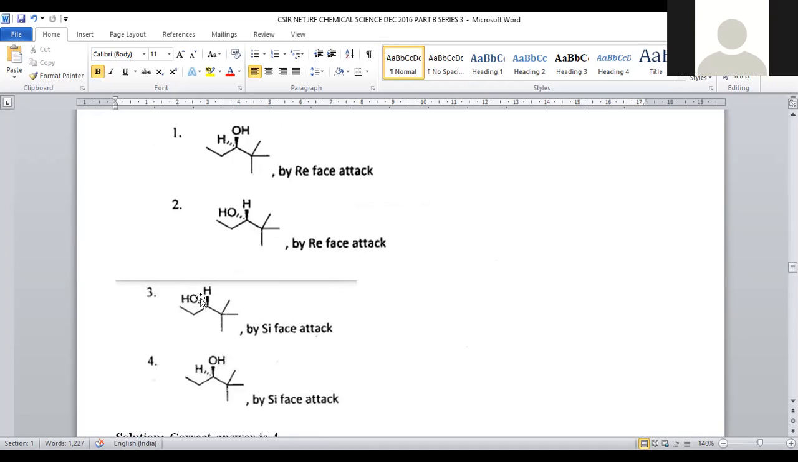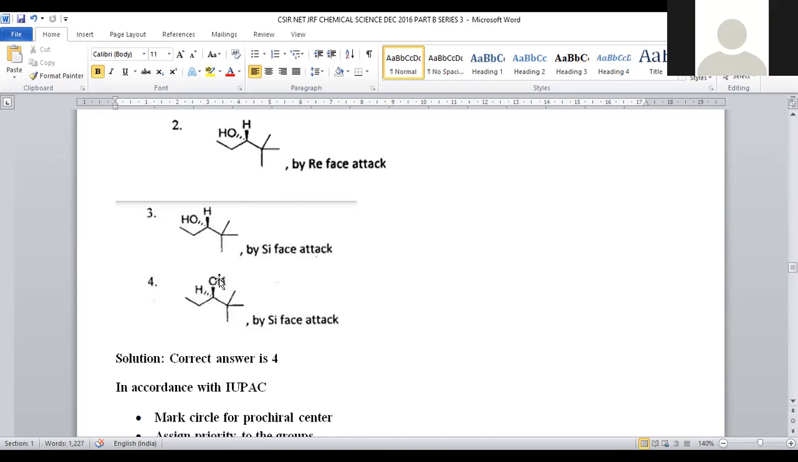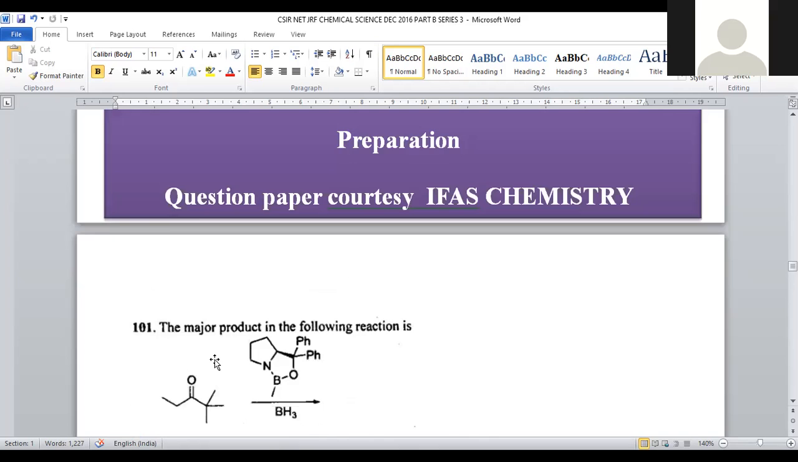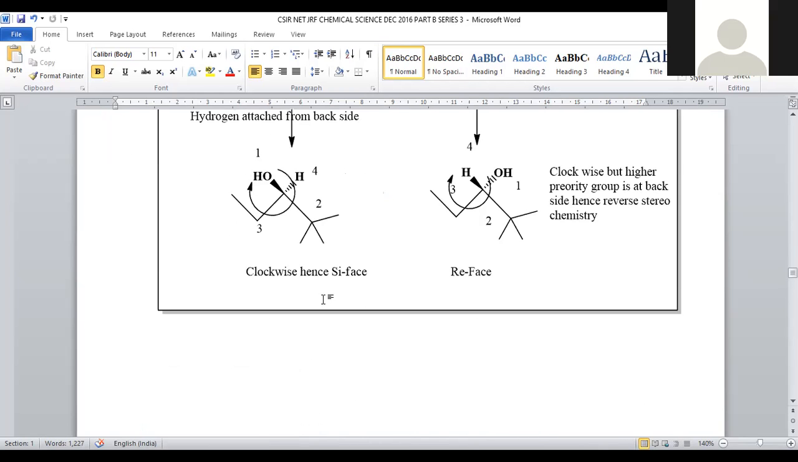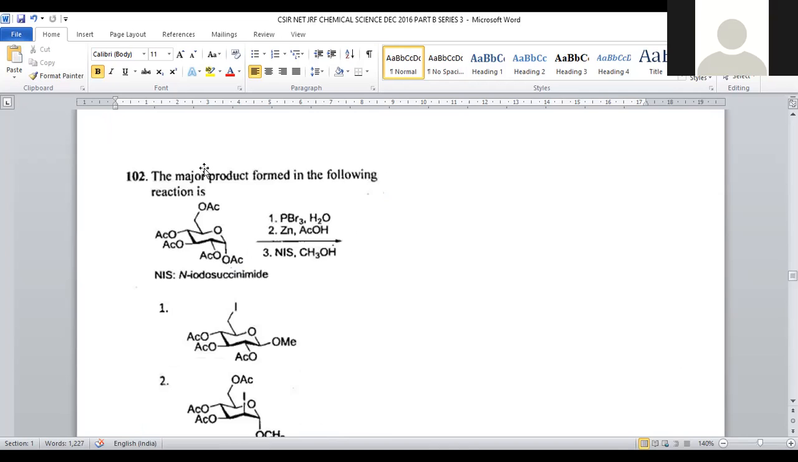So what is the third one? In the third one, OH is away from the viewer and calling it Si face is a wrong statement. Stereochemistry is wrong. Then OH towards the viewer, that is Si face, will be the major product. This is the correct and suitable answer. For question number 101, option number 4 is the correct answer, right? So this will be the major product. Let us move on to question number 102.